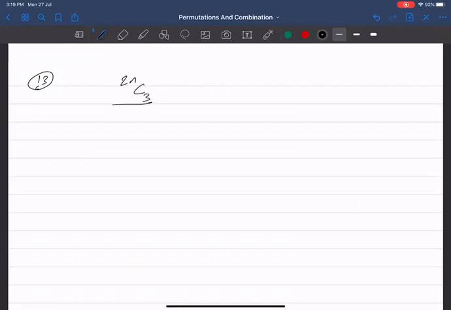2nC3 upon nC2 is equal to 12 by 1. चलो बोलो 2nC3 का फॉर्मूला बोलो. 2n into 2n minus 1, 2n minus 2 upon 3 factorial.